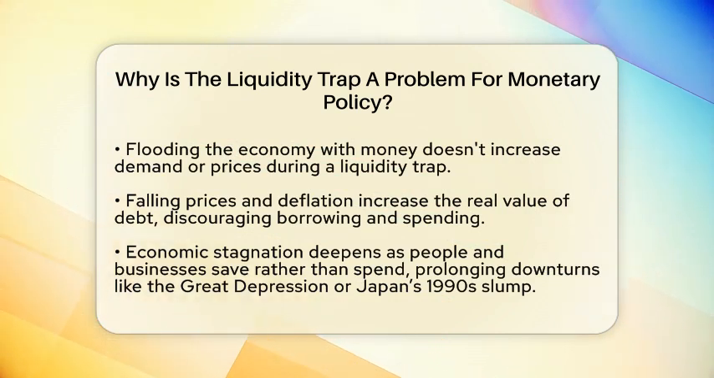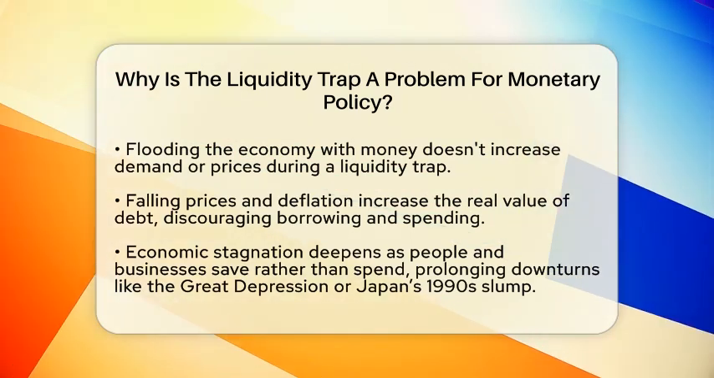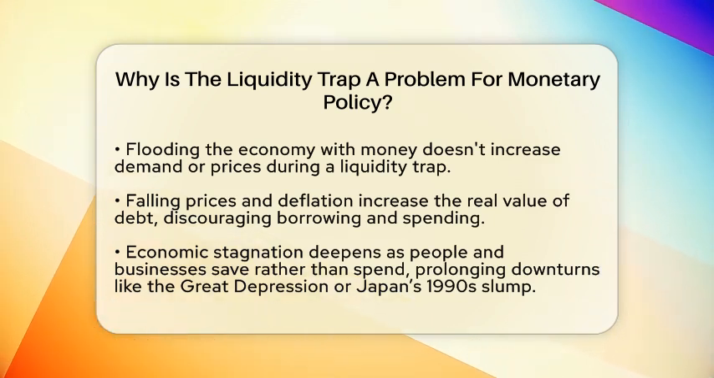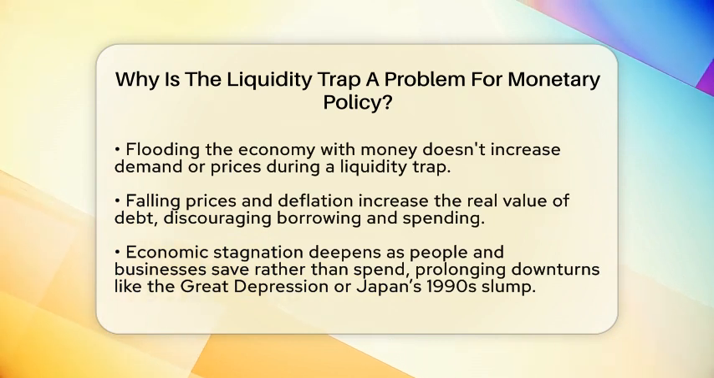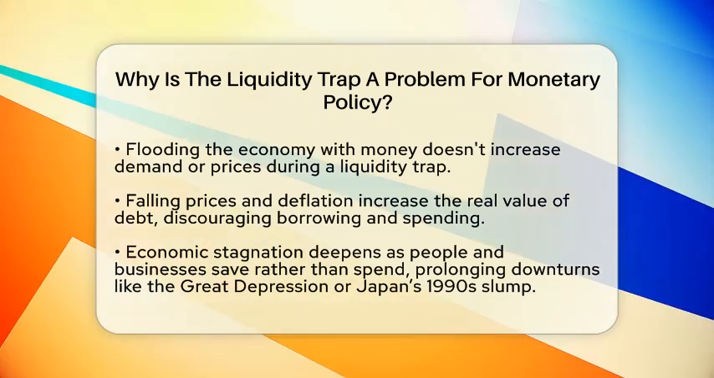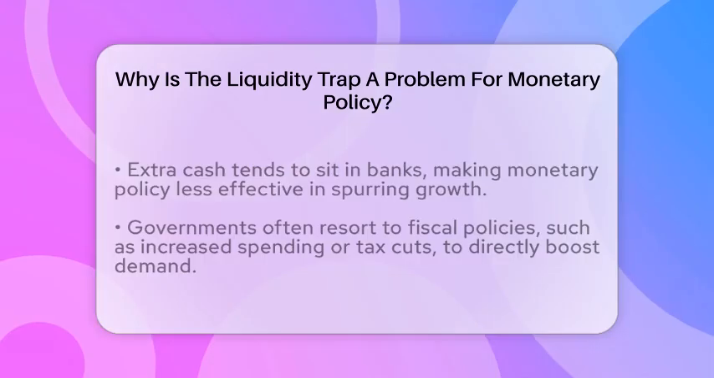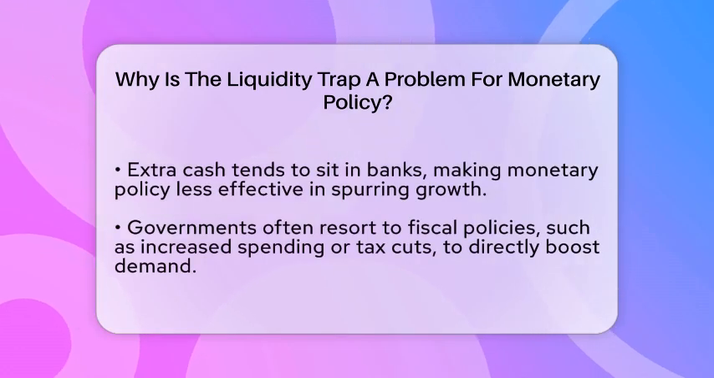When prices decline, the real value of debt increases, making borrowing less attractive. People and businesses become more cautious, saving rather than spending, which deepens economic stagnation. This cycle can last for years, as seen during the Great Depression and Japan's economic slump starting in the 1990s. Despite efforts to boost the economy through more money, growth remains sluggish because the extra cash just sits in bank